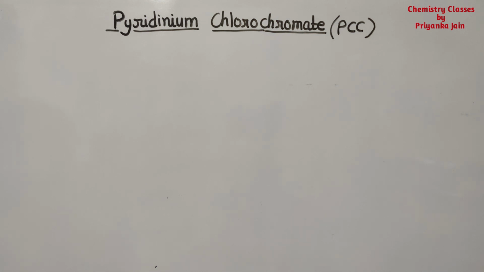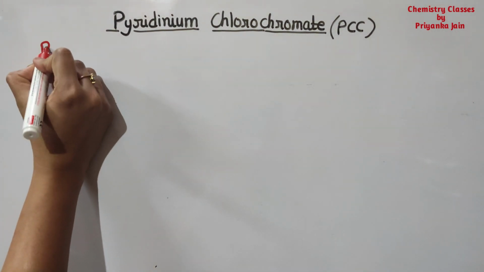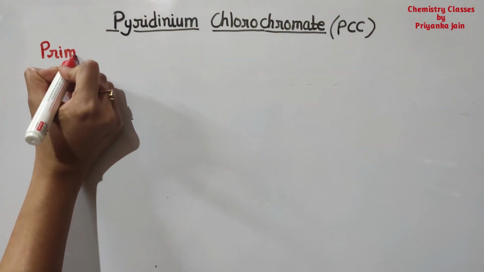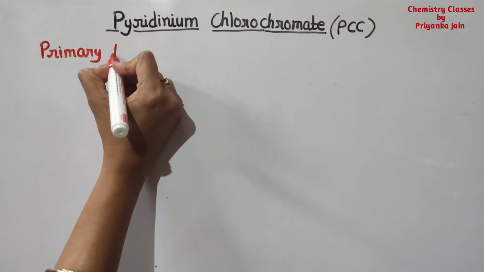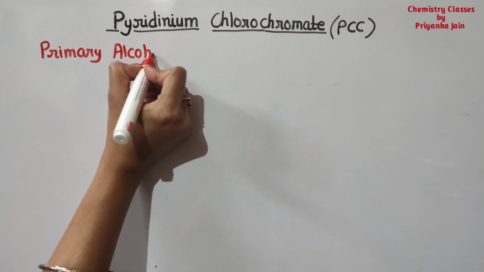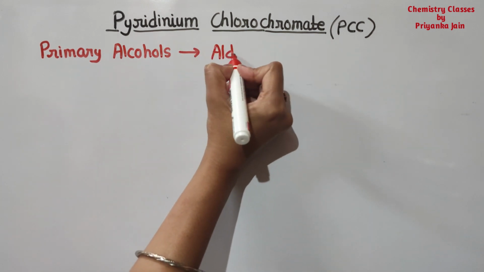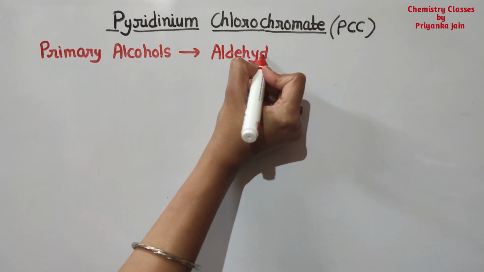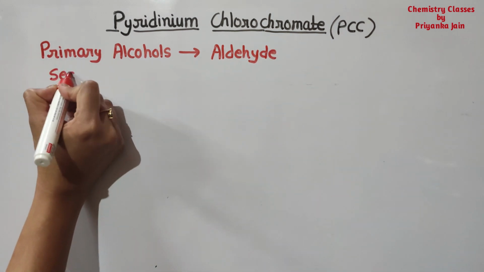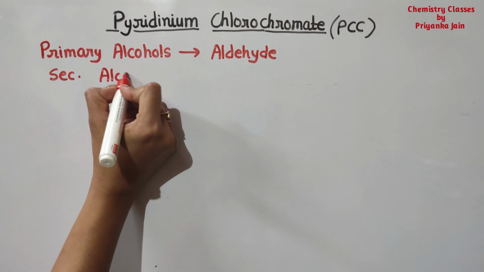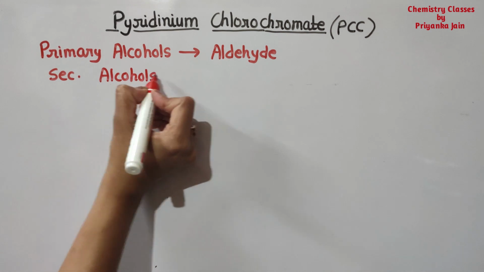One important reagent here is pyridinium chlorochromate, or PCC. It is a very important oxidizing agent used basically for these purposes. It can be used for the conversion of primary alcohols to aldehydes. If we have a secondary alcohol, then it will convert it to ketones.